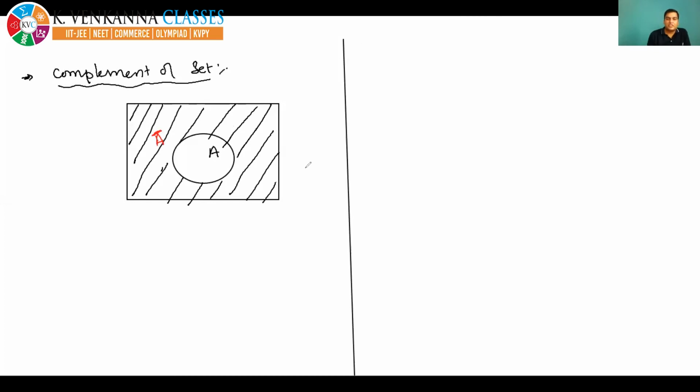Okay, now see clearly from the Venn diagram, it's very clear that A intersection A bar is equal to phi. A is inside and the outside region is A bar. There are no common elements in A and A bar, so A intersection A bar is phi. And yes, one more thing, A union A bar: if both A and A bar are combined, then you will get the universal set. Okay, so all the results you can derive from the Venn diagram also. Now see, I'm showing you subset.